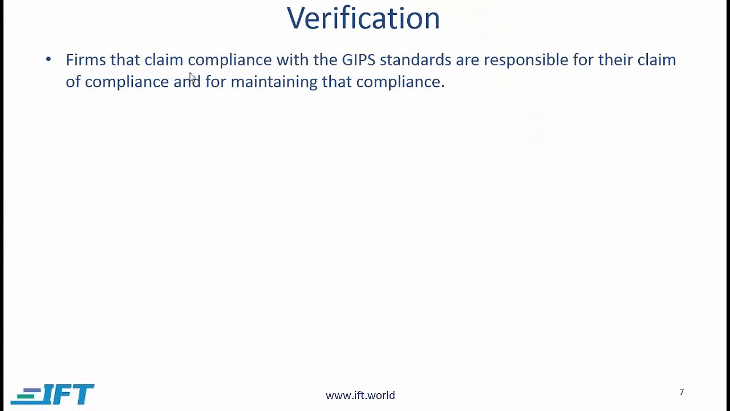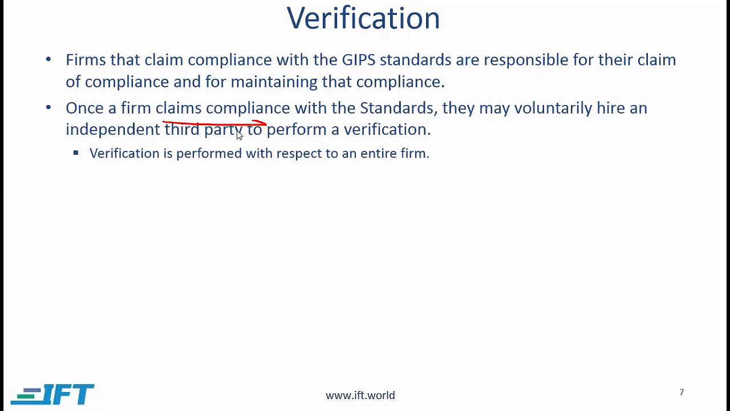Verification. Firms that claim compliance with the GIPS standards are responsible for their claim of compliance and for maintaining that compliance. A firm that is GIPS compliant can simply declare that it is GIPS compliant. Once a firm claims compliance with the standards, they may voluntarily hire an independent third party to perform a verification. So notice again, just as GIPS compliance is voluntary, similarly verification is voluntary. And verification must be done by an independent third party.